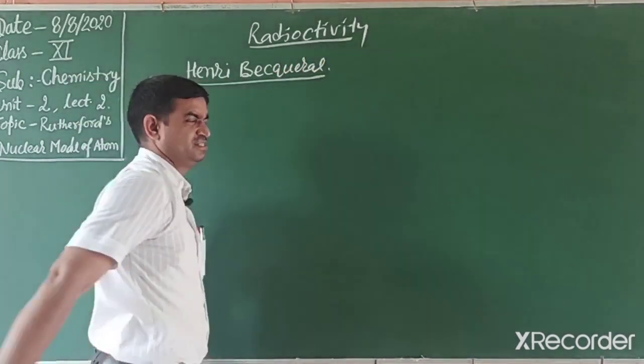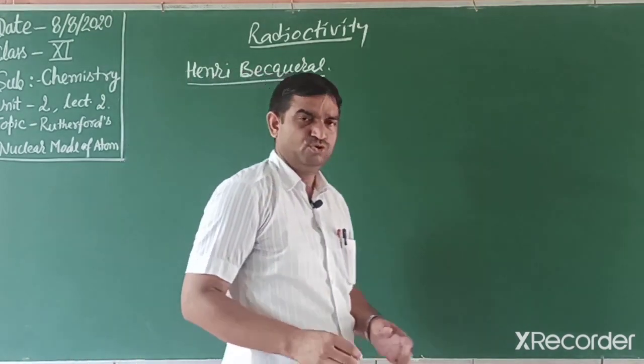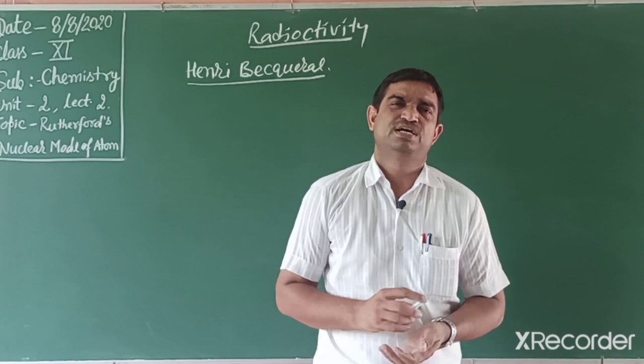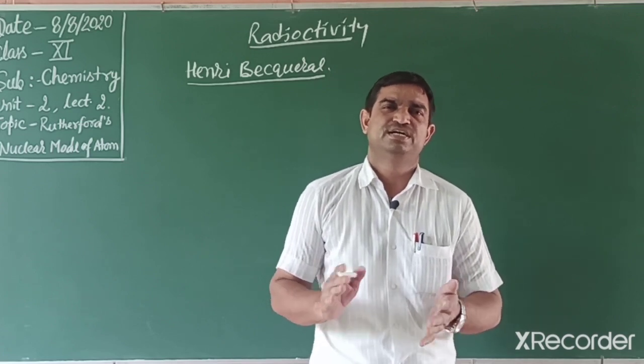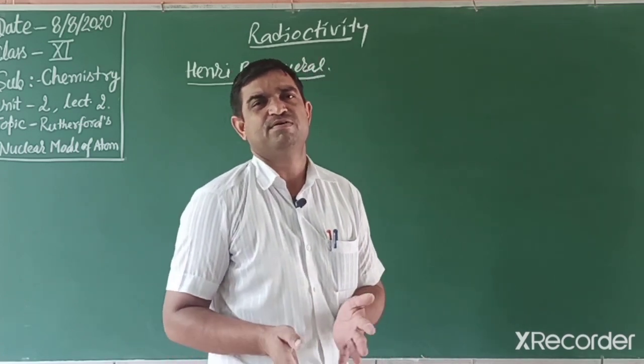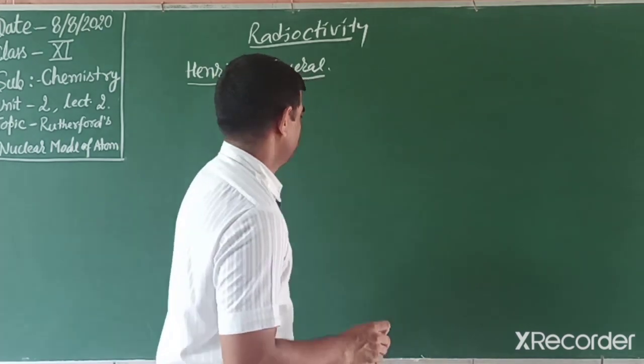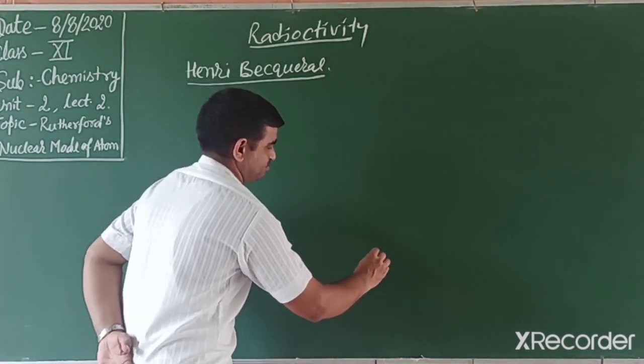According to him, substances that release radiation continuously are known as radioactive substances, and those radiations are alpha, beta, gamma, delta, theta. So students, how did he explain it?